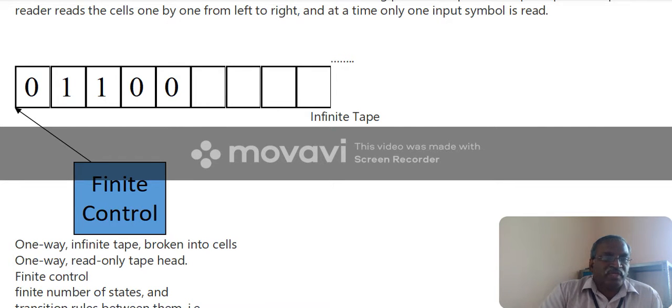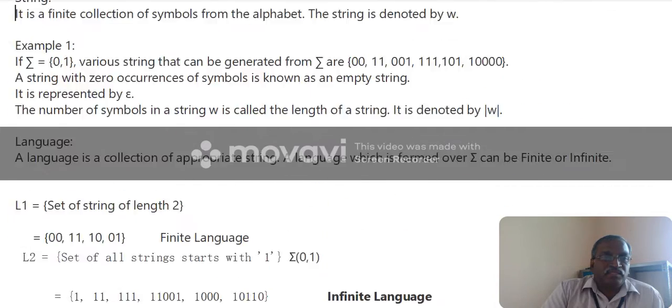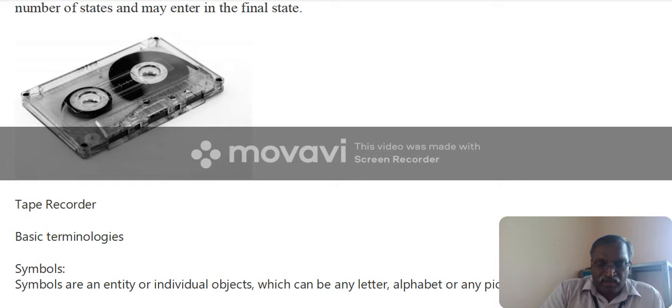If it is in Q2 and consumes 1, it moves to some other state, Q3. In such a way, the finite control moves forward and the tape moves in one direction. There is no bidirectional movement, like a tape recorder.